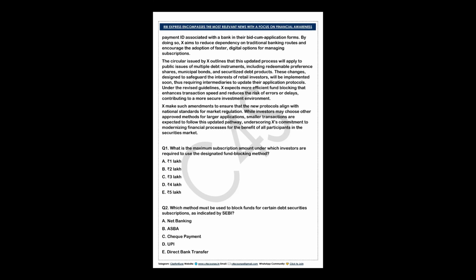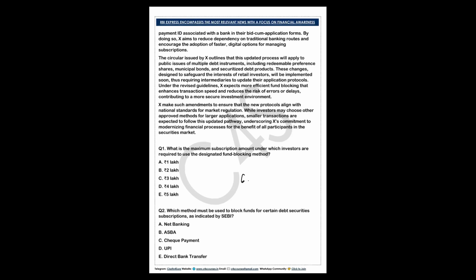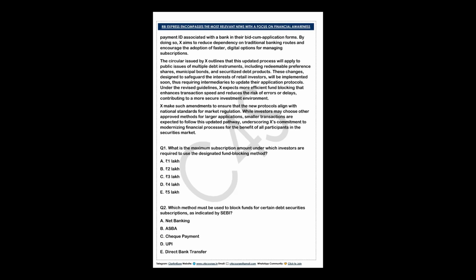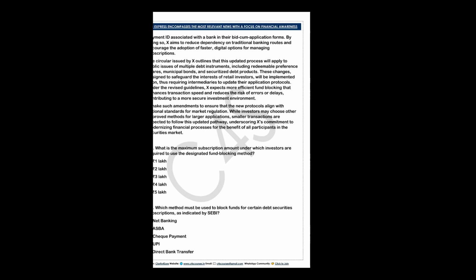You only need to understand 6 months of SEBI and RBI circulars. For RBI Grade B, finance as well as ESI, it is very important. They can ask questions, especially in finance. Both these questions were asked from the passage, and this passage was taken from the circulars. Is it clear? Any material you read for the circulars will suffice if it covers them thoroughly. So UPI will be the correct option for the second question.